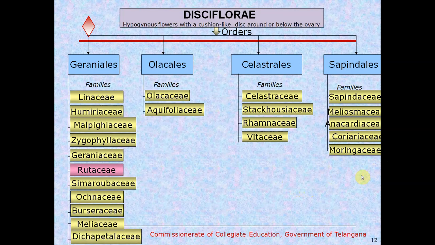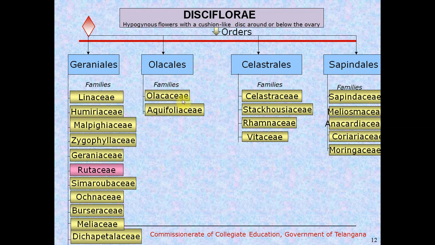Now we come to the next one, the Disciflorae series, and it consists of hypogynous flowers with a cushion-like disc around or below the ovary. That is the identification feature of the Disciflorae. It is divided into 4 orders. Geranialis consists of the families Linaceae, Humeriaceae, Malpighiaceae, Zygophyllaceae, Geraniaceae, Rutaceae, Cymarobaceae, Acnaceae, Burseraceae, Meliaceae, Decapetalaceae.